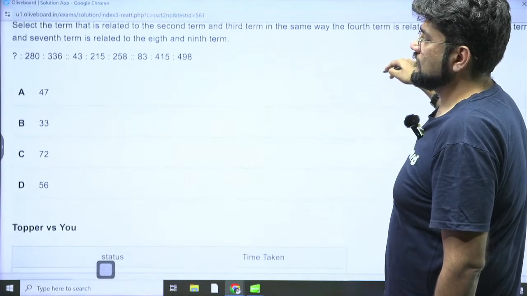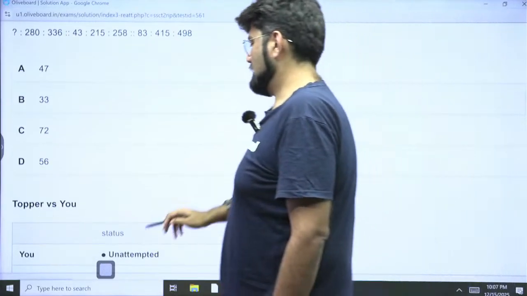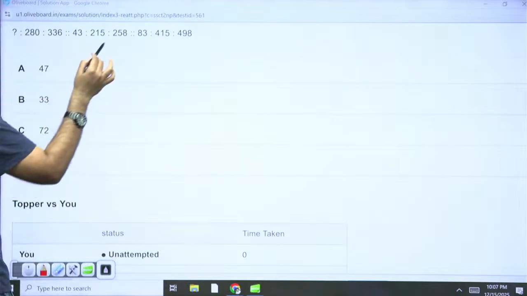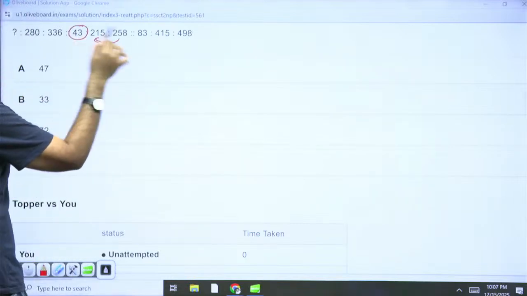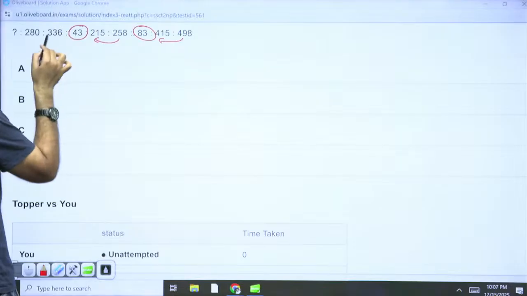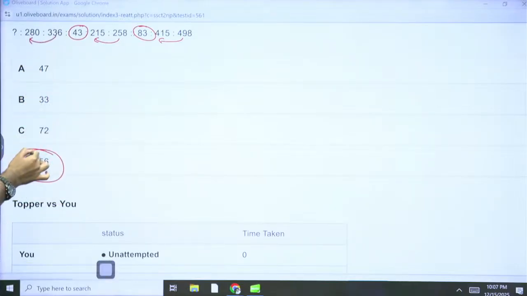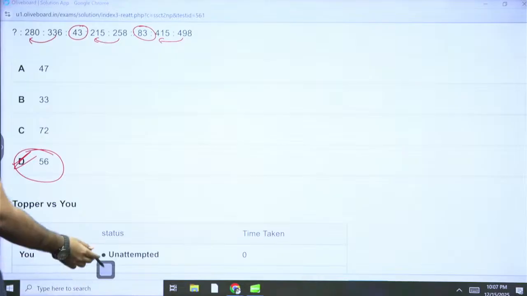Analogy. Okay, what is happening here? If you observe carefully, there may be a different logic, but if you are smart enough, just observe the difference here. 43, difference here is 83. What is the difference here? With 36 and 20, 56. That's it. This is my answer.